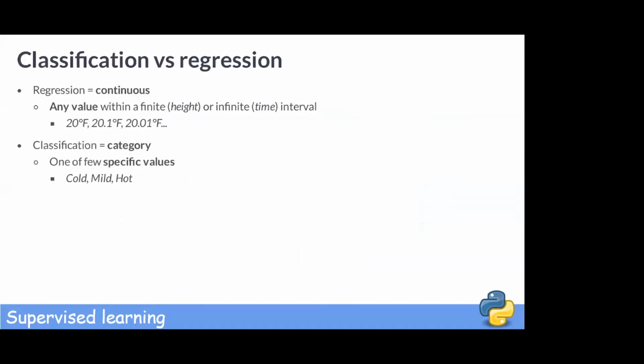It's up to you to choose whether you want to frame your problem as a regression or classification problem. For example, we could predict an exact temperature or a categorical range of temperatures like cold, mild, and hot. This is true for something like age, where we can have categories like baby, child, teenager, adult, and so on. Hope you see the difference between classification and regression.